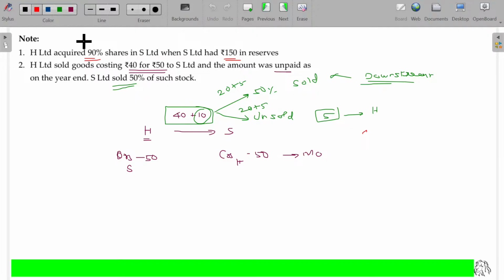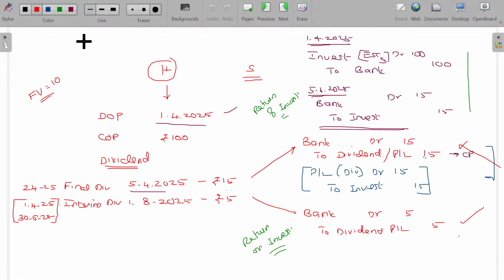Yes. Come on, make note of it. So we'll go on solving the illustrations along with the incorporation of dividend here. Make it faster.